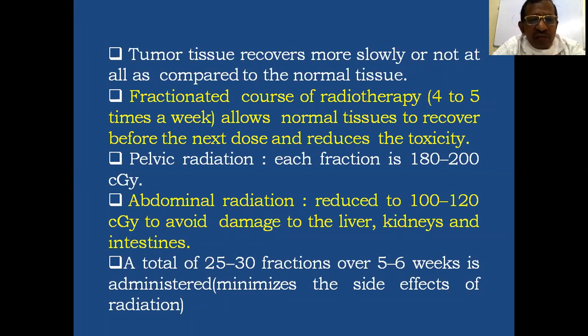A total of 25 to 30 fractions over 5 to 6 weeks is administered to minimize the side effects. Usually 5 days a week, and it is completed in 5 weeks.